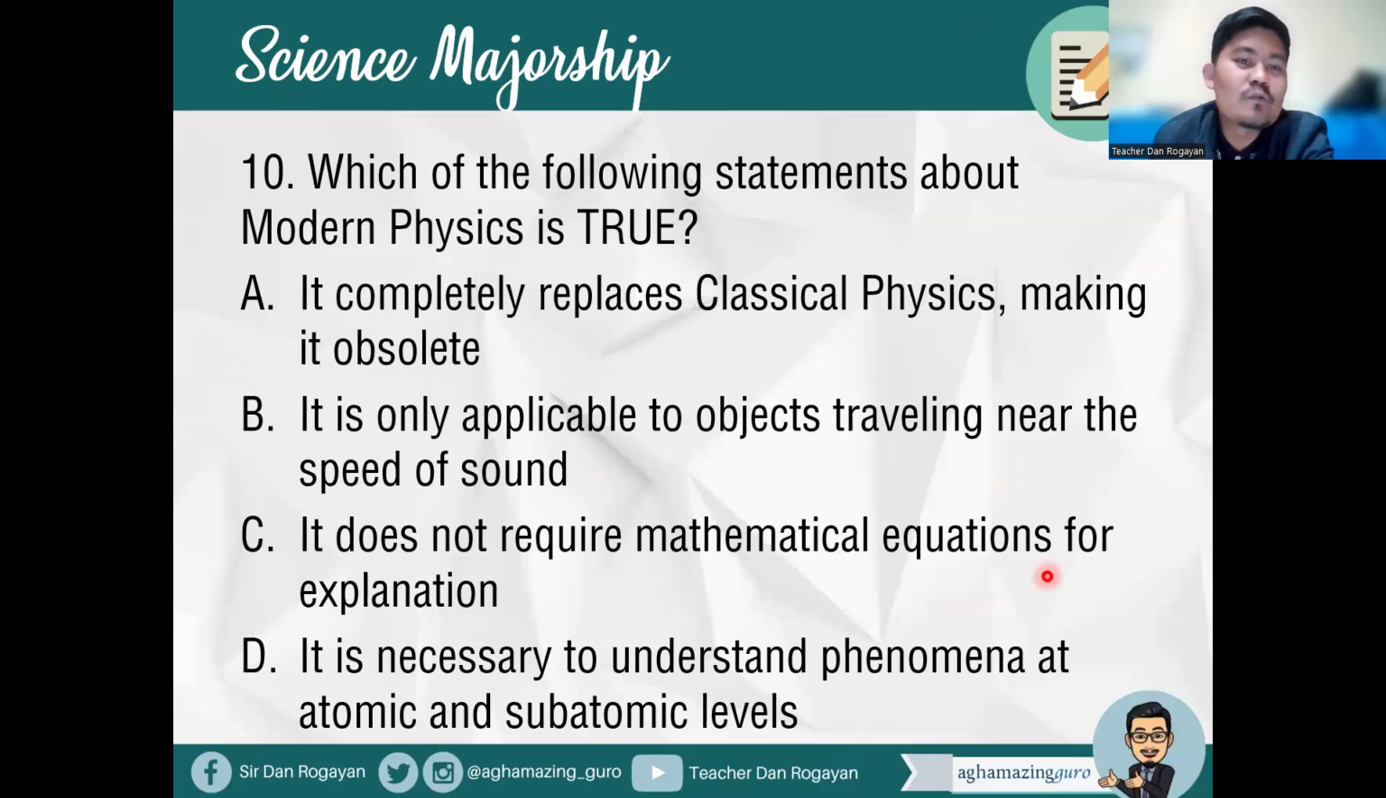Item number 10, last number. Which of the following statements about modern physics is true? A, it completely replaces classical physics, making it obsolete. B, it is only applicable to objects traveling near the speed of sound. C, it does not require mathematical equations for explanation. Or letter D, it is necessary to understand phenomena at atomic and subatomic levels. All right, so which of the following about modern physics is true? Okay, so what is your answer, future top-notchers?